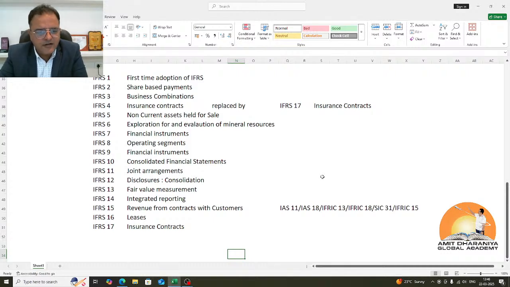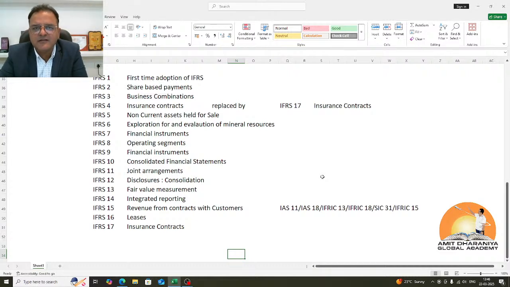IFRS 14 is for integrated reporting about the governance structure of the organization, how they have been presenting their information, additional information other than what has been presented in the financial statements. So there are requirements relating to corporate governance.